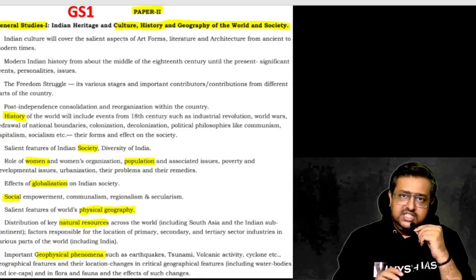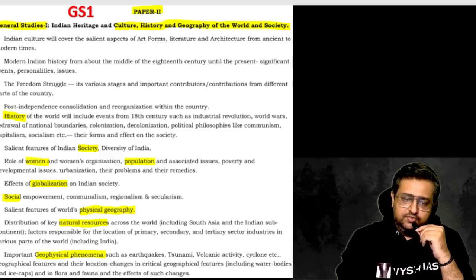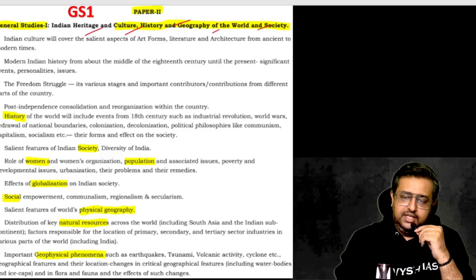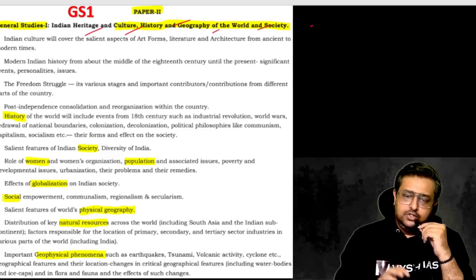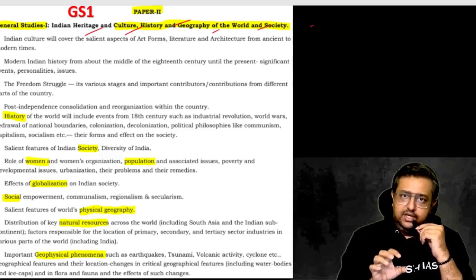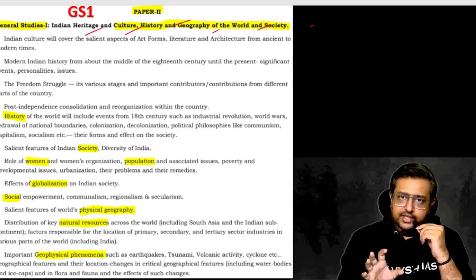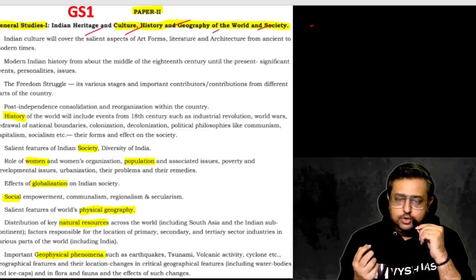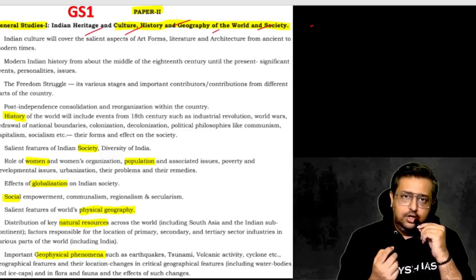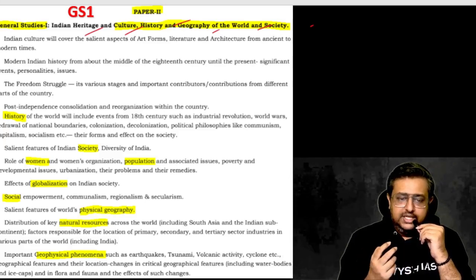Now GS1, which is Paper 2. The heading of it is Indian Heritage and Culture, History, Geography, World and Society. But most people even now say that the GS1 paper means history and geography. It's not only history and geography. Society will be asked, women's issues will be asked, poverty, hunger, social issues can be asked, culture over the years, dynasties can be asked. So many things are there.